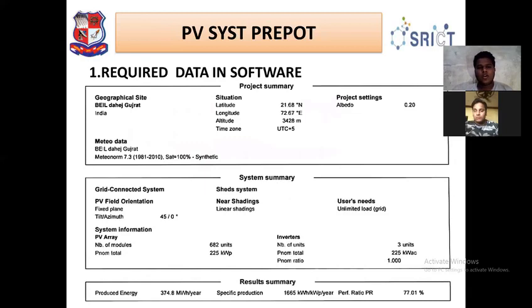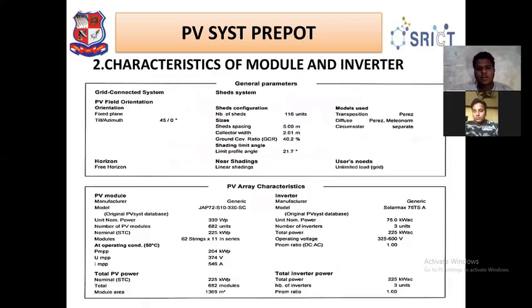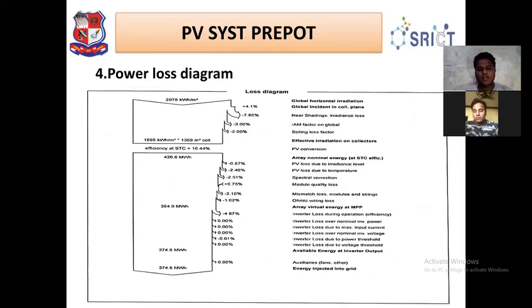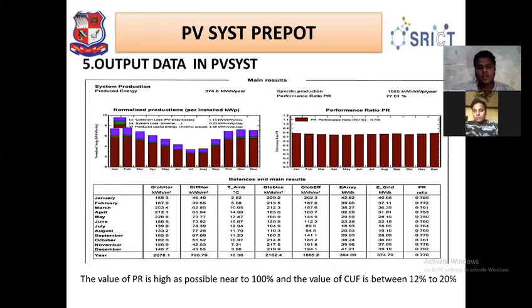This is the PVSyst report. First of all, the required data of the software. This is the required data of the software which is provided by us: characteristics of modules and inverters. This is the arrangement of solar modules for a better shading option. Power losses diagram. In this PVSyst report, there are components, inverters, losses, and output data. This is the output data of the software.